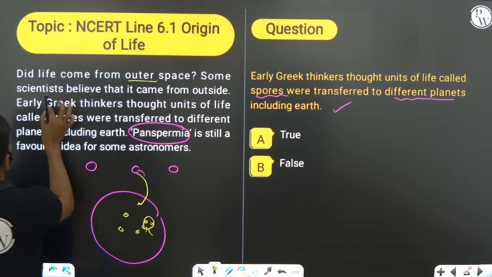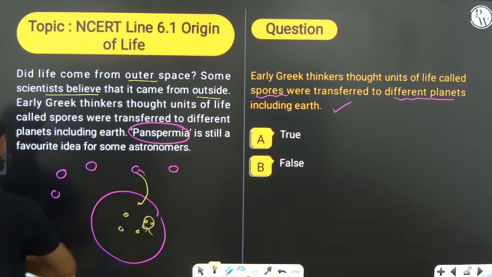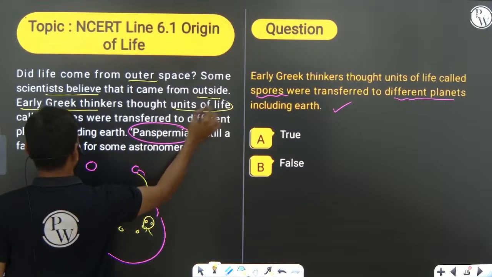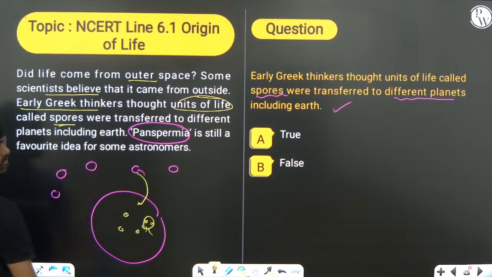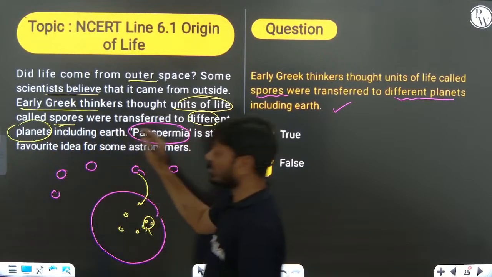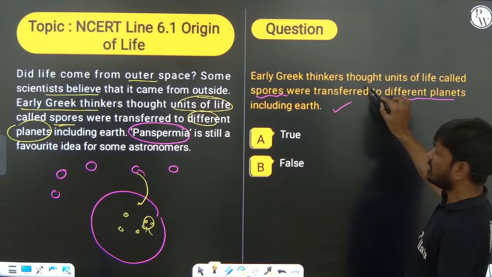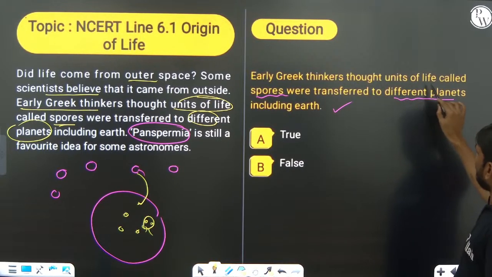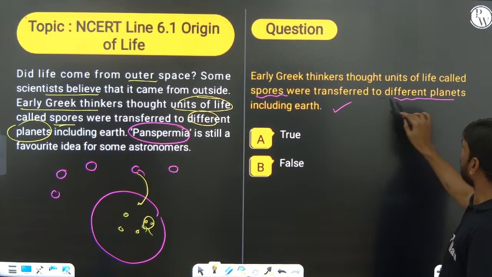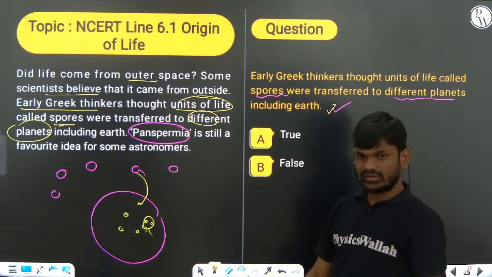So some scientists believe that life came from outside. Early Greek thinkers thought the unit of life called spores were transferred to different planets, including Earth. This is the right sentence.